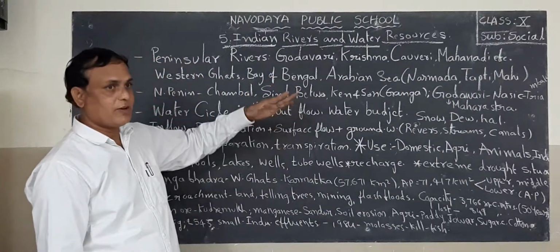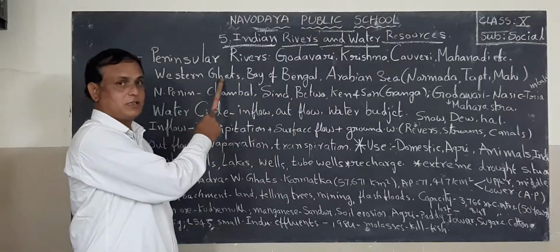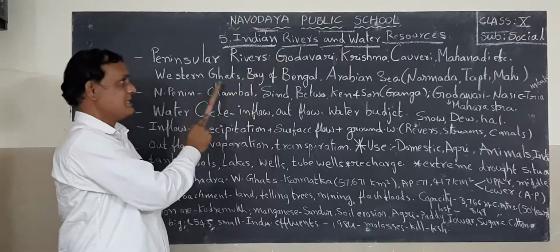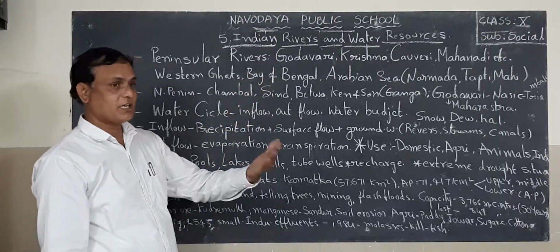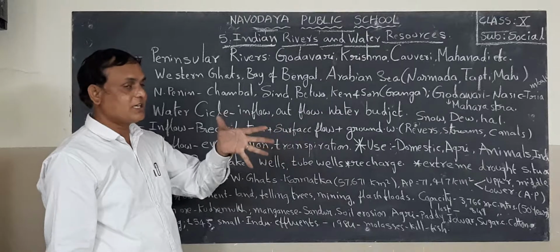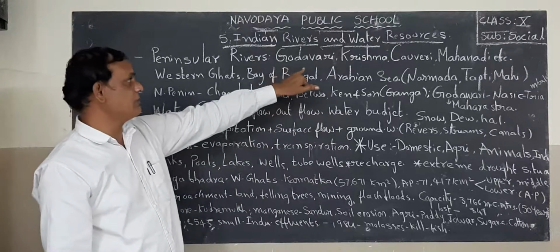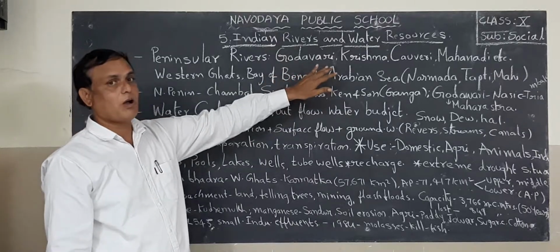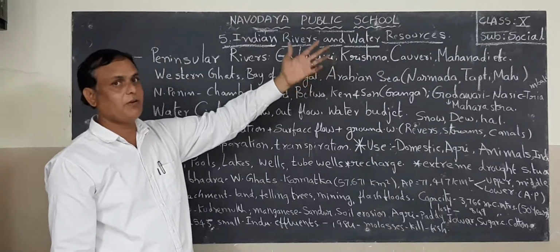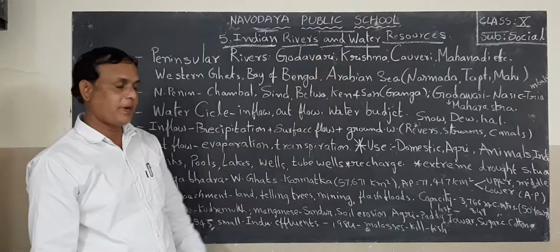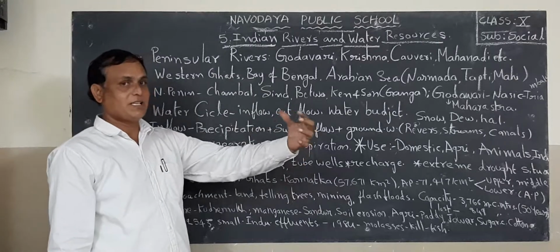That means they are originating from the Western Ghats. The birthplace of these rivers is the Western Ghats. Finally, they join into the Bay of Bengal. So, the Western Ghats are the main source originating these peninsular rivers. Among them, some are perennial rivers because they are continuously flowing, and finally they drain into the Bay of Bengal. Next one, some rivers are flowing westwards.